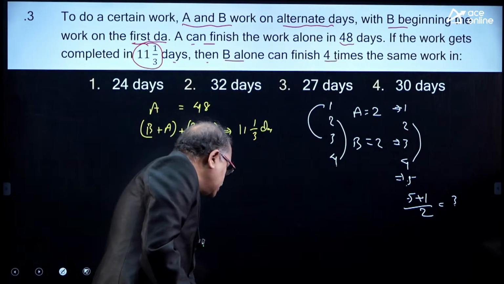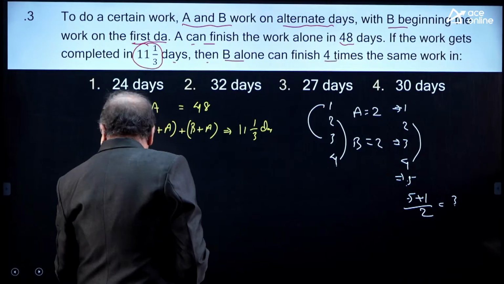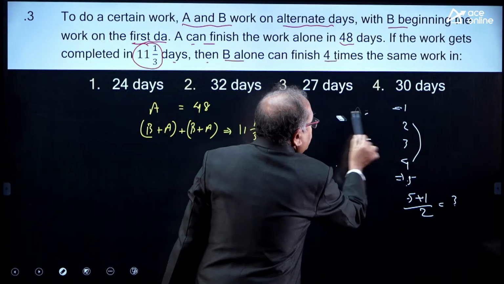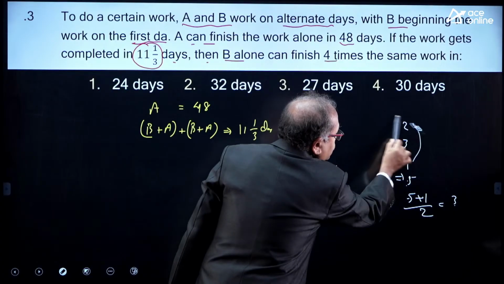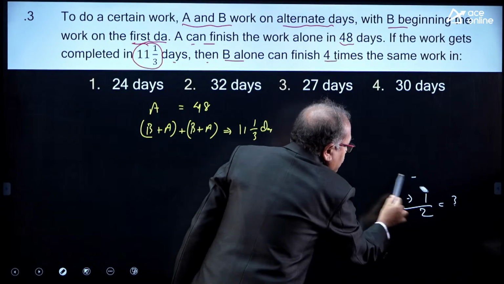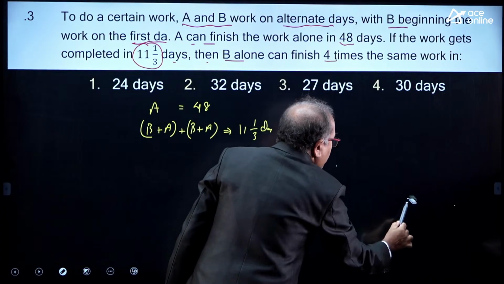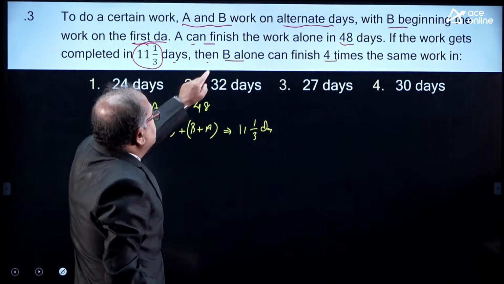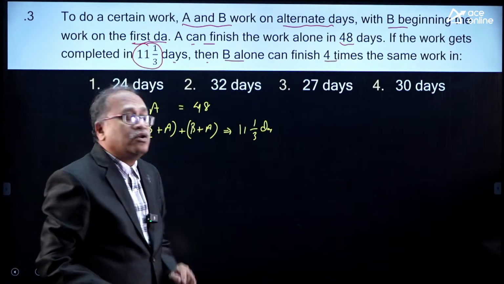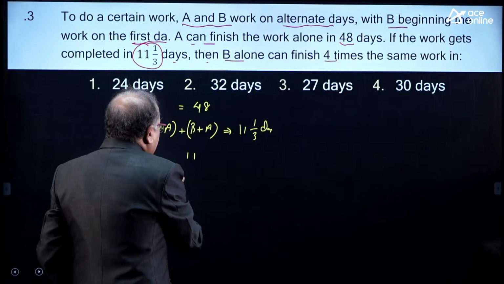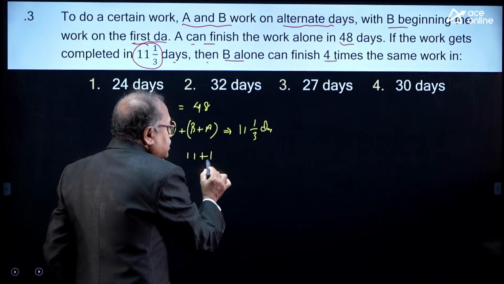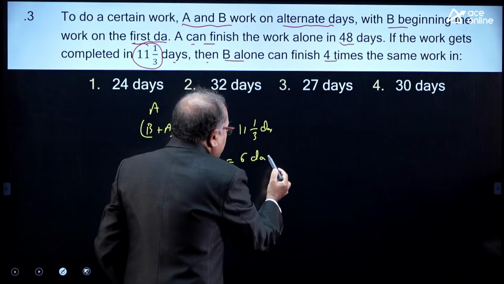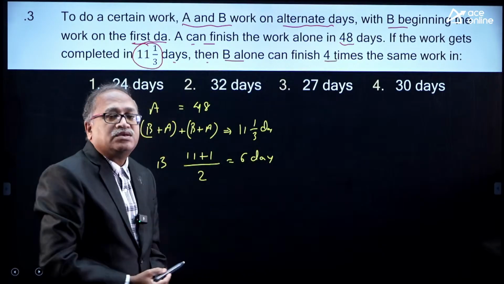I will be using this information here, and I have taken this previous question. I see that 11 and 1 by 3 days are there. In these days, B has started first. So B worked for how many days? 11 plus 1, n plus 1 divided by 2, B worked for 6 days.